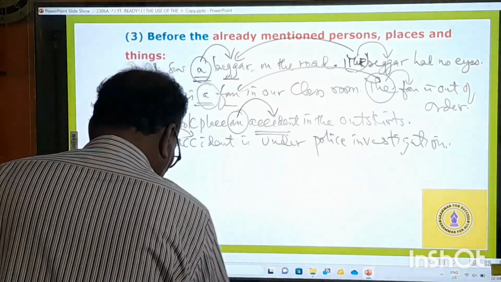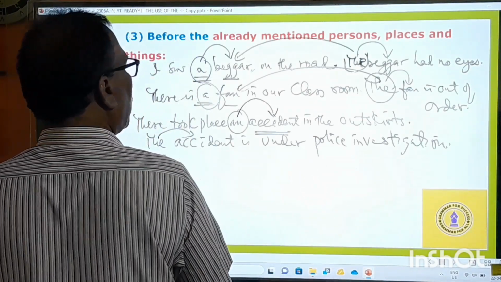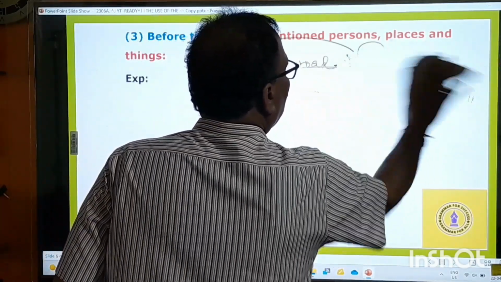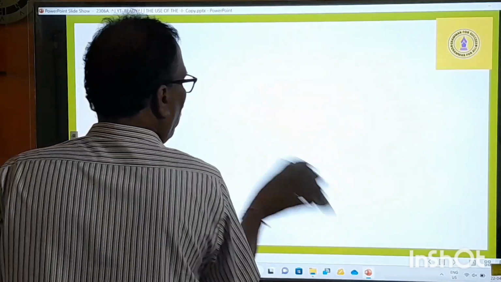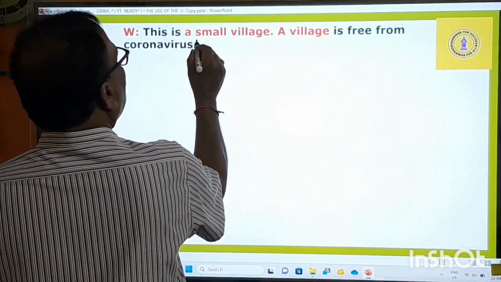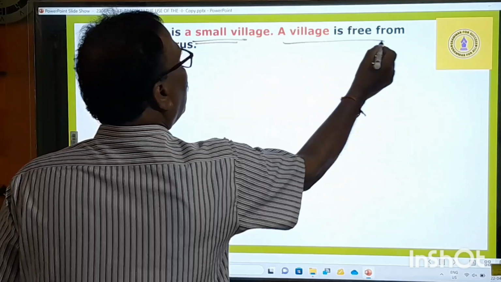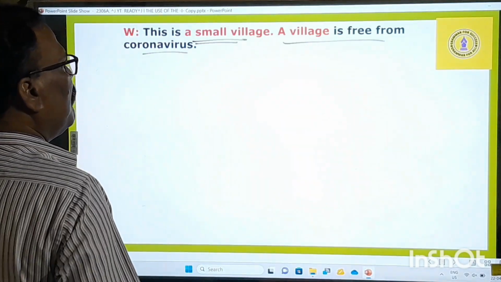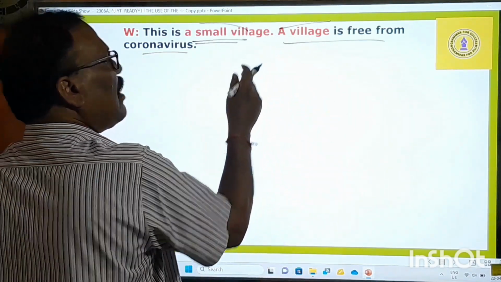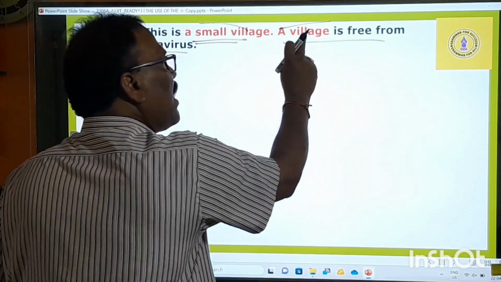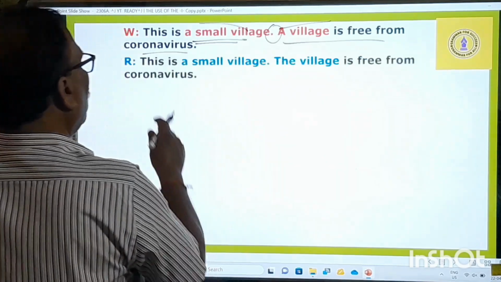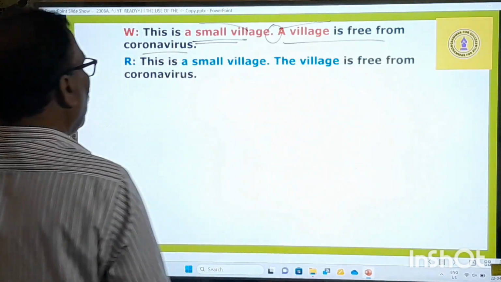Now let's go very quickly to the examination sentences. Okay, this is a small village, and a village is free from coronavirus. If you say it like this, this village becomes separate and this village becomes separate. If you want to say the same village mentioned in the earlier sentence, then you must use the before that. Therefore, you must say this is a small village. The village is free from coronavirus.